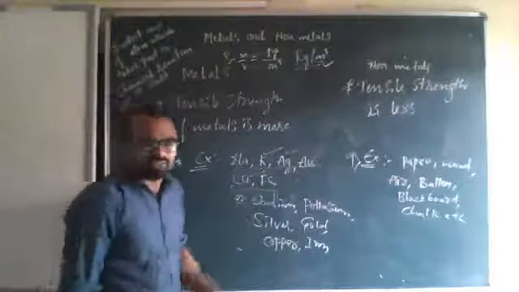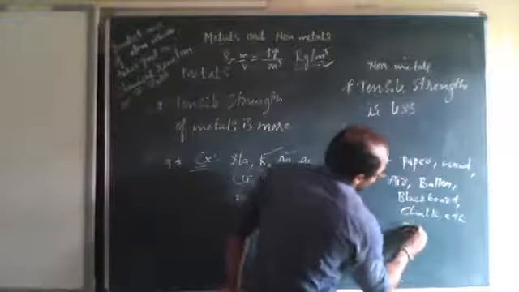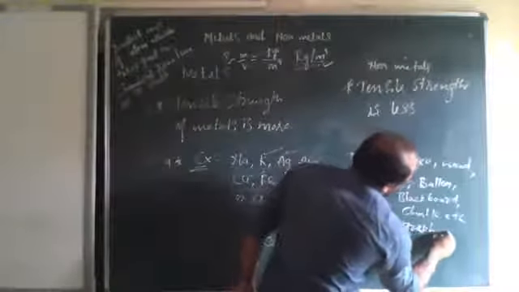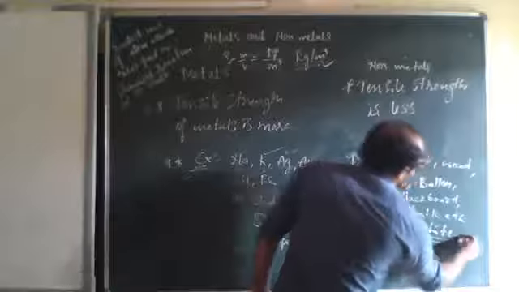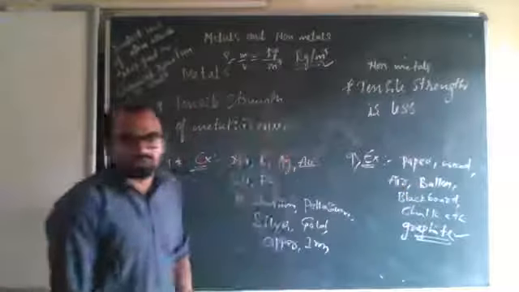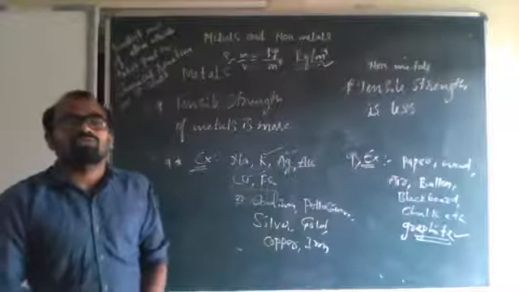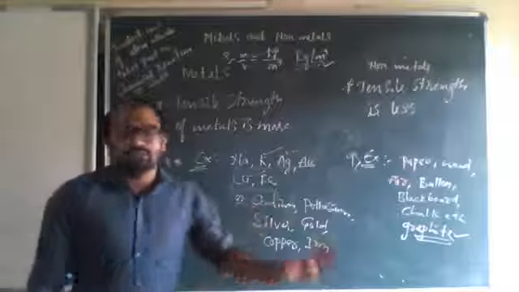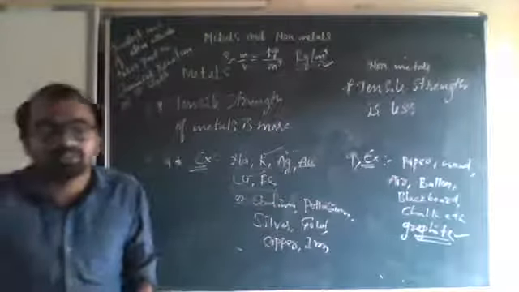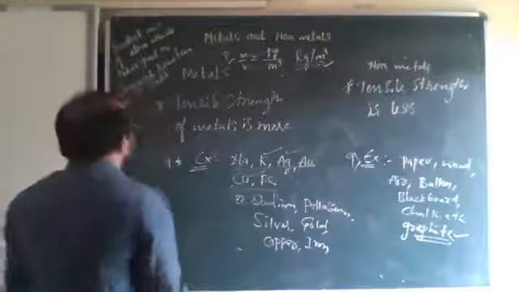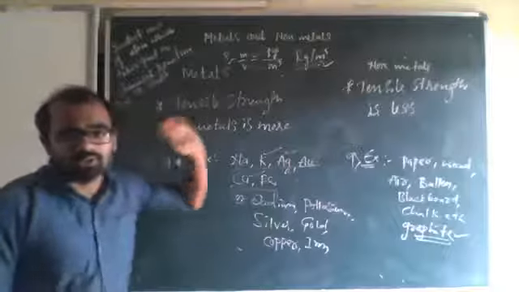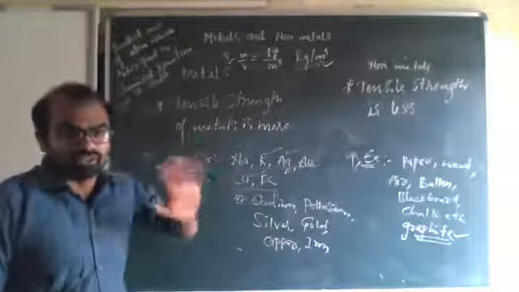If you are writing properly, we can say graphite is a non-metal. So these are the examples of metals and non-metals. I hope everything is clear with the metals and non-metals difference.